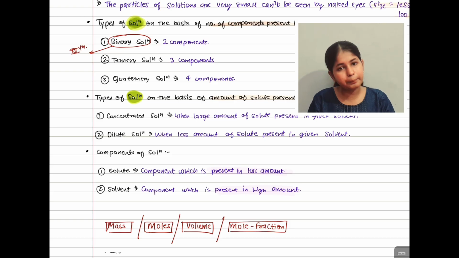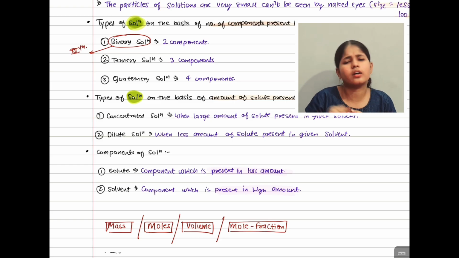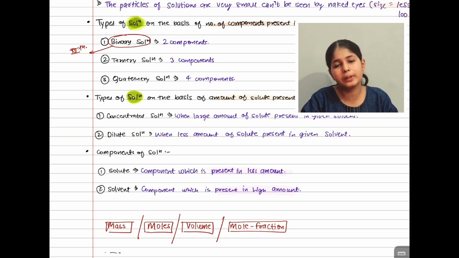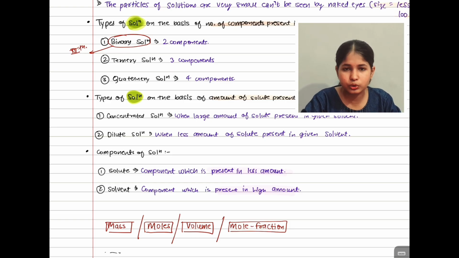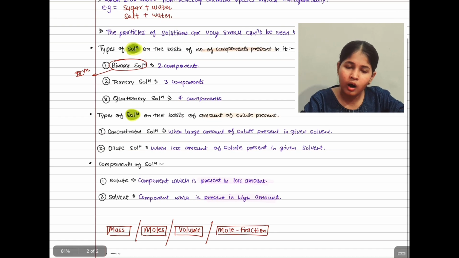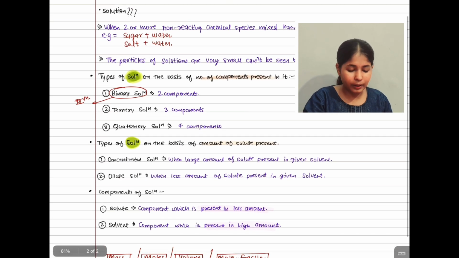Simply you can compare how big a difference this is: 500 gram of water and 3 gram of sugar. Which will be in a smaller amount? Sugar, which will be the solute, and water, which will be the solvent.